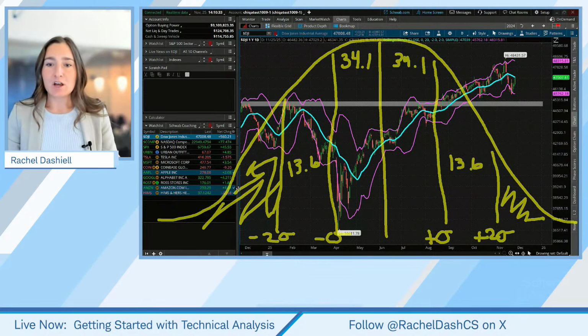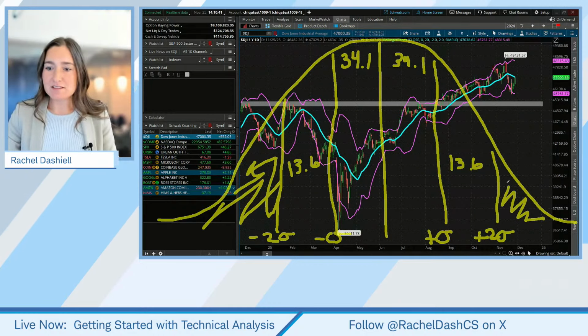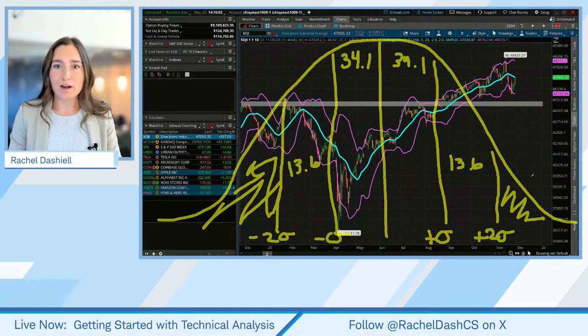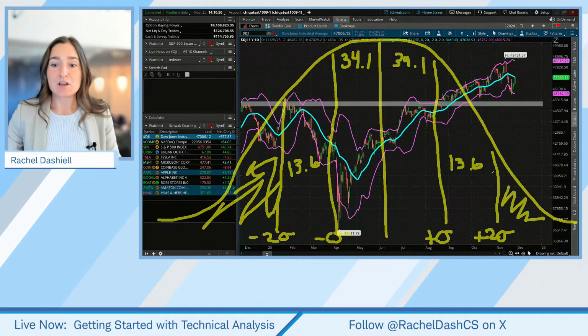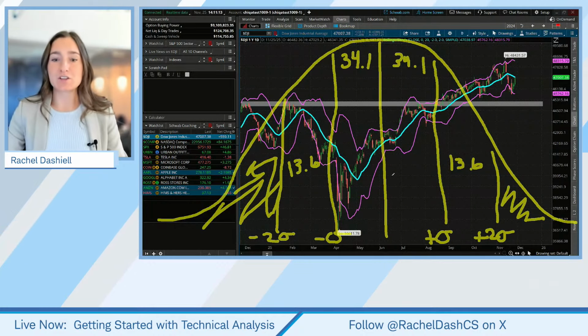So let's talk about what that would look like. If we have, let's say, a breakout trading strategy, we're obviously looking at a tail event. We want to take advantage of that trend to the upside or to the downside, and we want to take advantage of those tails. Now, the other strategy we're going to talk a little more in depth about is the mean reversion strategy. Maybe we have a move out to this 2 standard deviation, but we know that price tends to revert to the mean, which would be back to that 20-period simple moving average, that mean value right in the middle. So that's what a mean reversion strategy would look like.